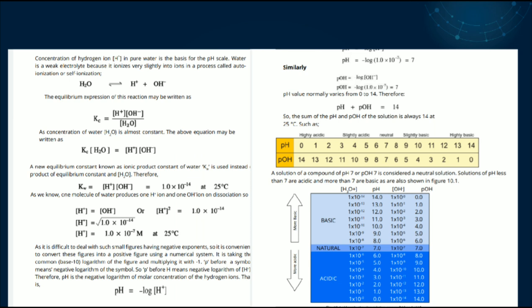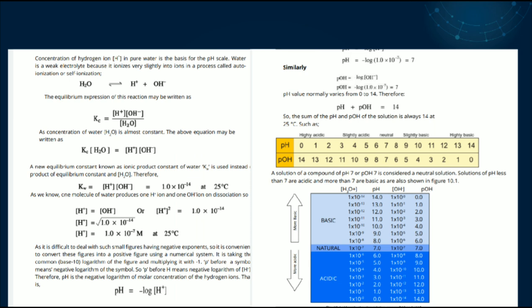Now, the table shows the acidic and basic solution pH values. At 7, when pH is 7, then the solution is neutral. pOH is 7, the solution is neutral. And at different values, when pH increases from 0 to 7, its acidity reduces and its basic medium increases.